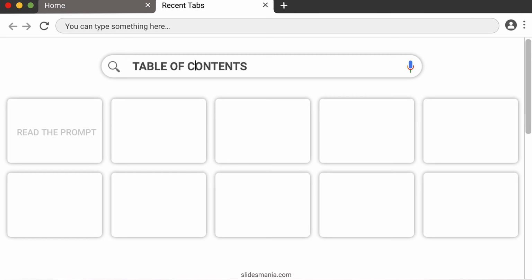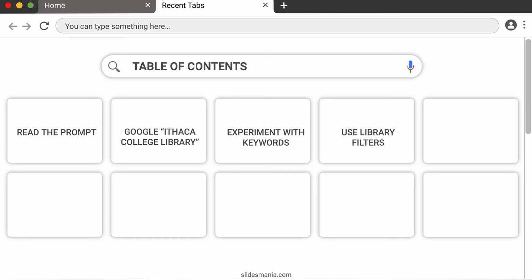Okay, just to review, don't forget you need to read the prompt. You want to make sure you bookmark the Ithaca College Library website. Make sure to experiment with different keywords to see what comes up on your list. Don't forget to use those library filters and narrow it down to the last 20 years if you are doing something in the humanities, as well as make sure you select peer-reviewed articles.